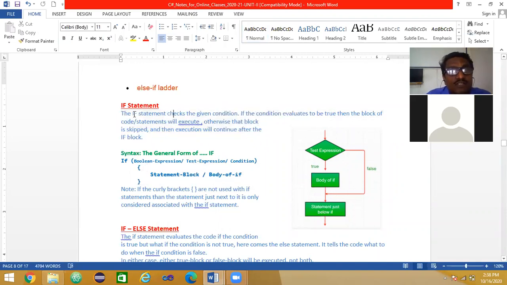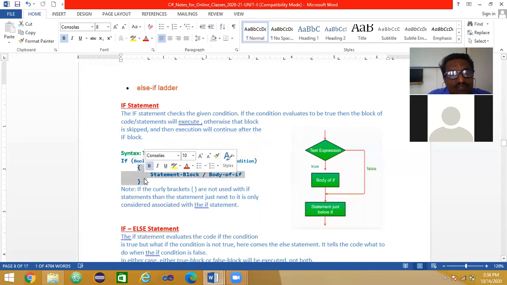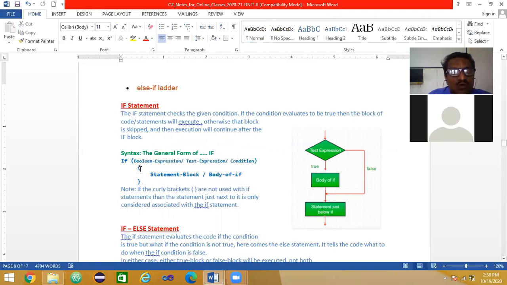The if statement checks the given condition. If the condition evaluates to be true, then the block of code statements will execute. So only if statement. If this condition is true, this is a block statement, or statement block, or body of if, this will be executed. If this expression is false, this block is skipped. That's all. Here there is no else. Only if.